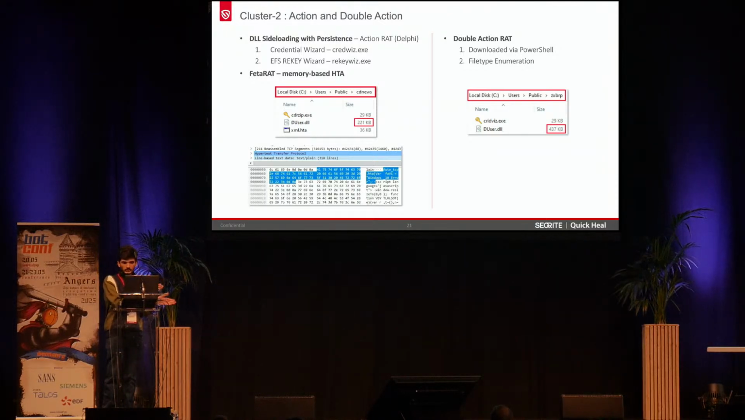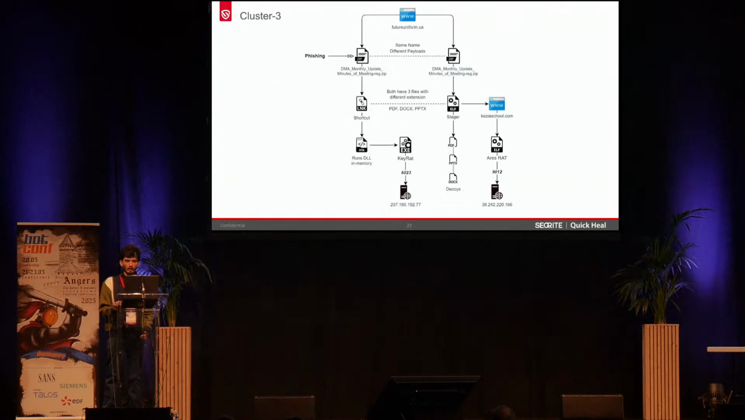So it was initially 221 KB, and the double action RAT is almost double, which is 437 KB, and its functionalities were also doubled. It was using file type enumeration to exfiltrate all sensitive documents present inside these government systems. So initially, the action RAT was, you can understand, just a decoy, and then the final double action RAT payload is what it intended to drop on the final systems. So this is the cluster 3.